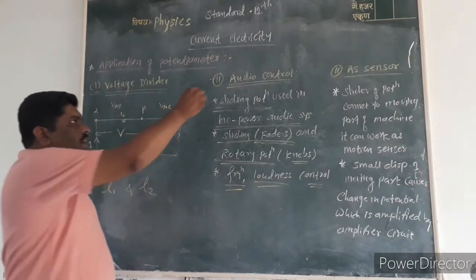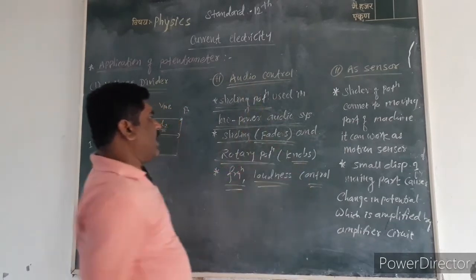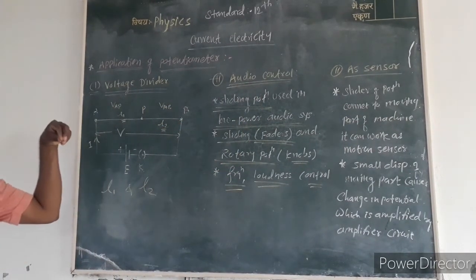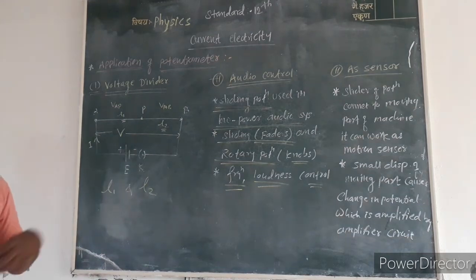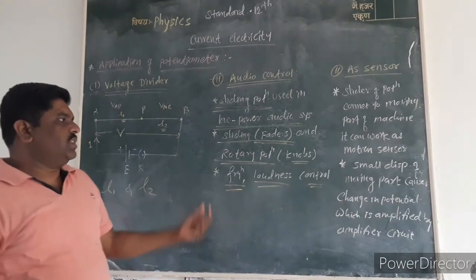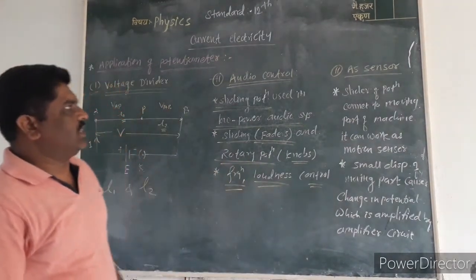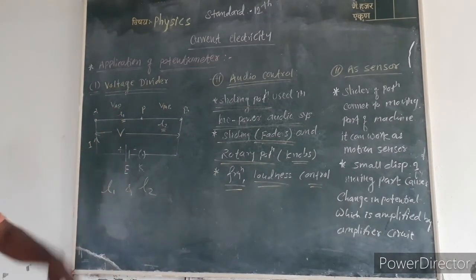That means sliding and rotary potentiometers are used in audio control systems to change the frequency and also the loudness of the system. This is the second application of the potentiometer.